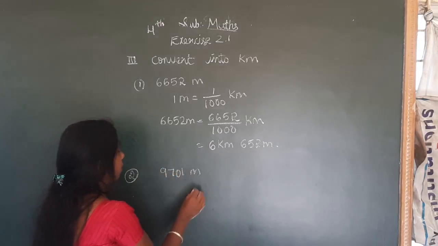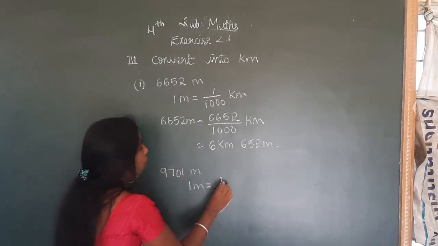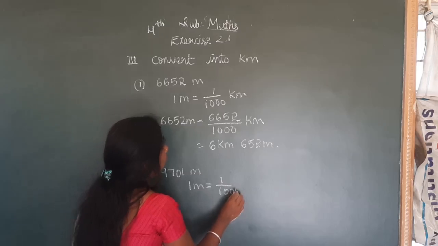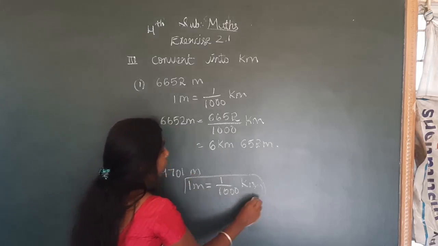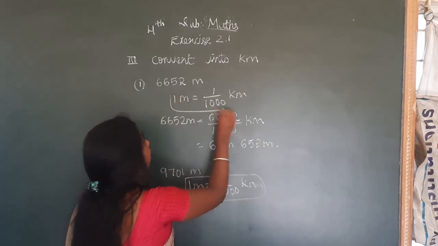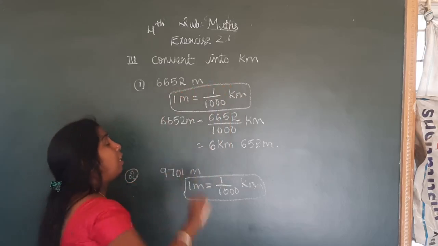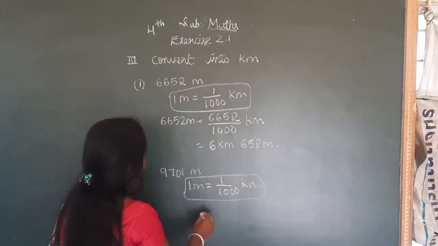9,701 meters. So 1 meter is equal to 1 by 1000 kilometers. This is the formula. Okay, you have to write these formulas. Then you substitute the values. Then you will find the answer. So 1 meter,